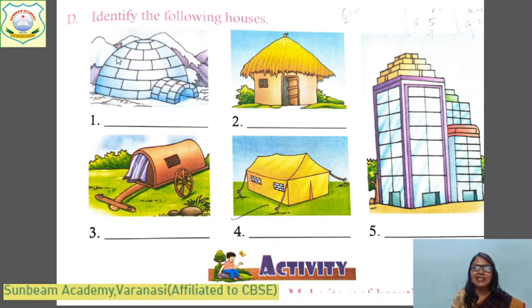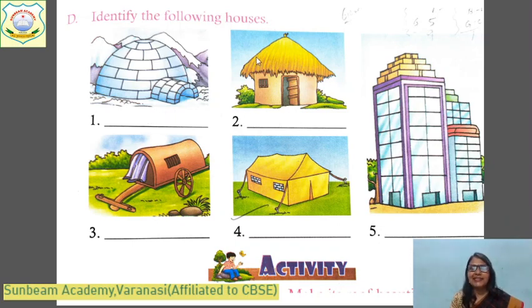This house is made of ice, and it is found in very cold regions, on the polar region of our earth. This is a special dome-shaped house made of ice. Number 1, you will write igloo.